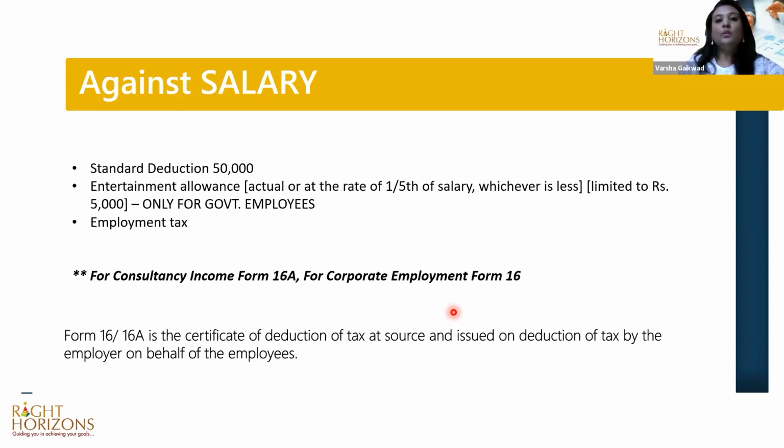Now, if you are working as a consultant with any hospital, you will be given Form 16A. And what this form says is, it's a certificate of the taxes that are deducted at source. So when they are paying you salary as a consultant, the employer is supposed to deduct tax at source, about 10%. So they will deduct that and then your salary is paid. So in Form 16, all these are recorded. What are the deductions at the employer level? So if you're employed as a consultant, you have to ask for Form 16A to understand what has been deducted, and then over and above that, what is required to be filed.